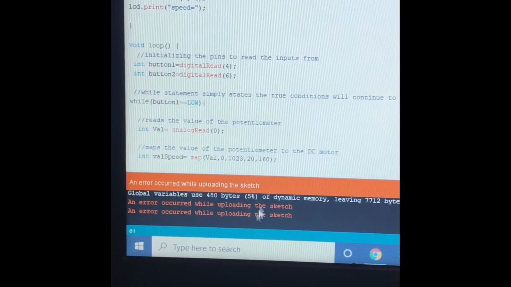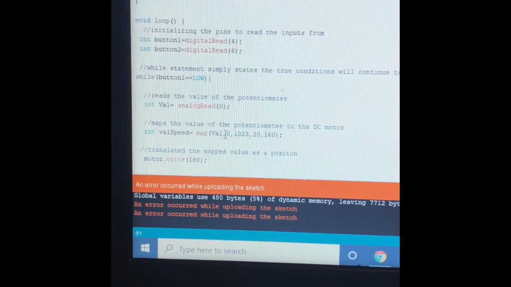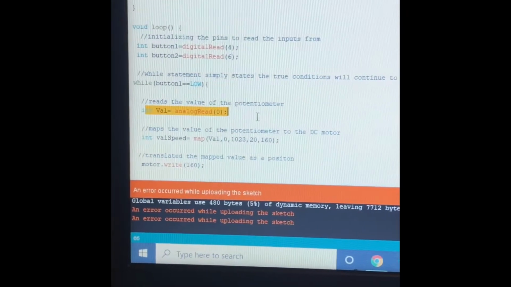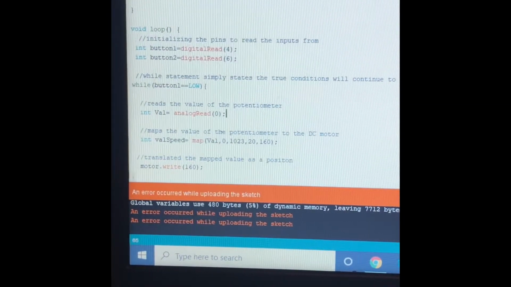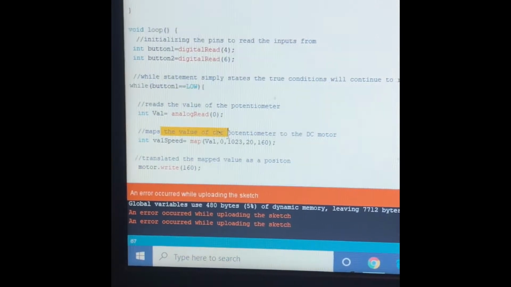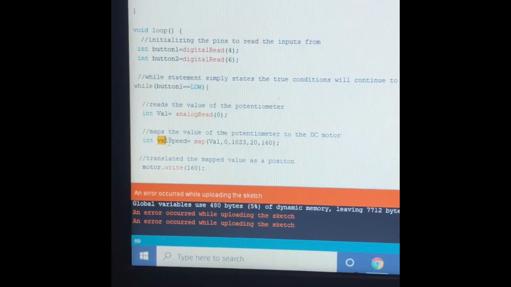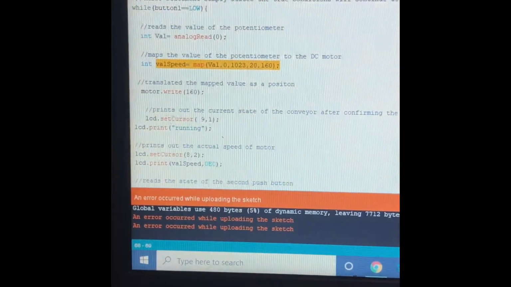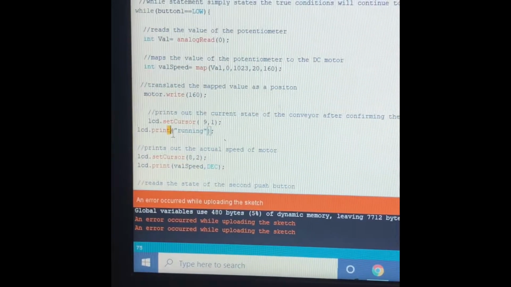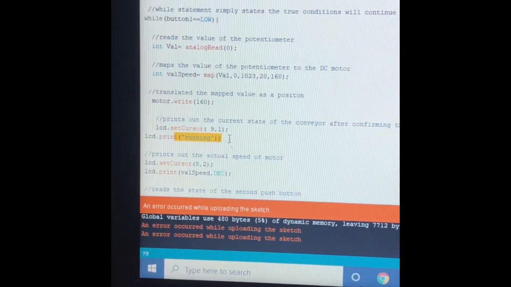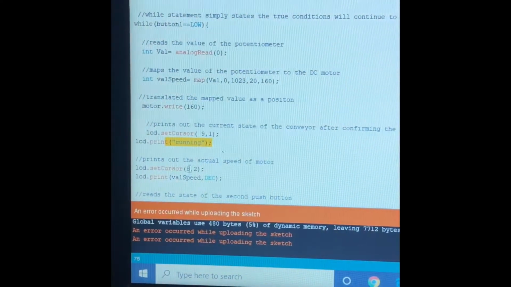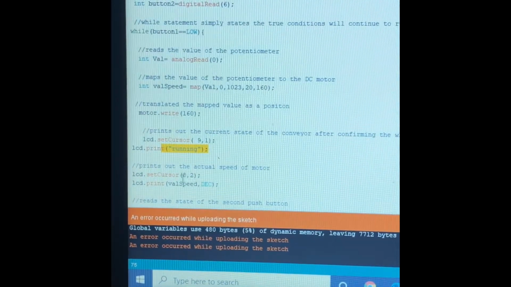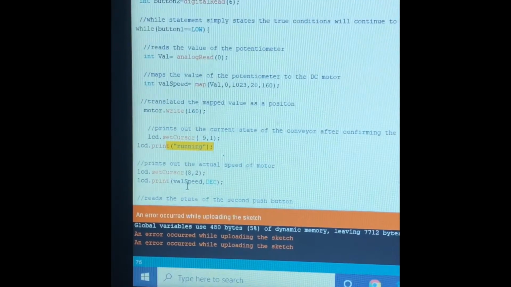And so underneath it I have the value reading, initializing analog read for the potentiometer, and I'm going to be mapping these values, the values of the potentiometer, which is controlling the speed of the motor. And I'm going to be printing out, displaying either running, that is, if the motor is running, and the speed at which it is running.